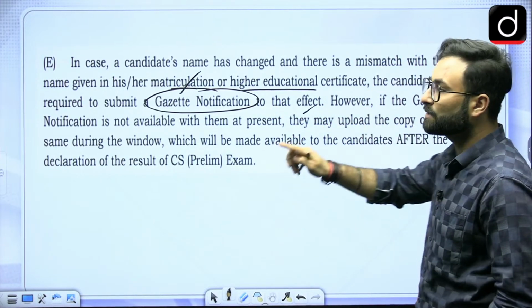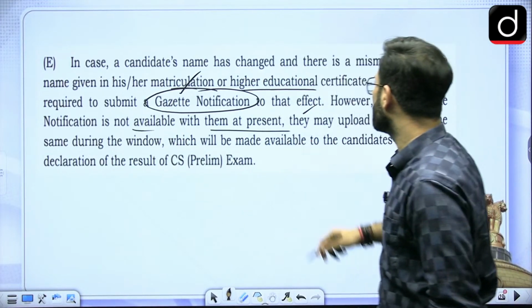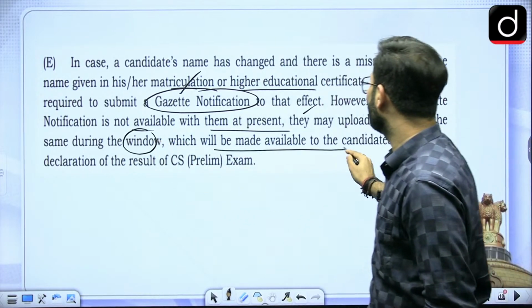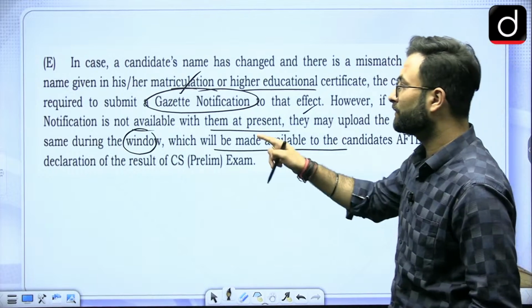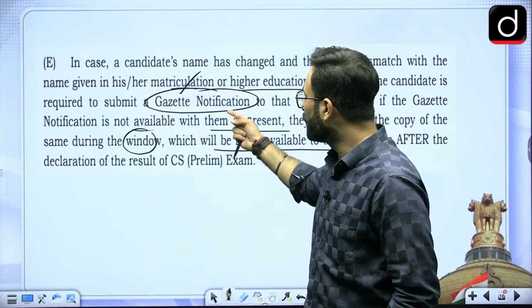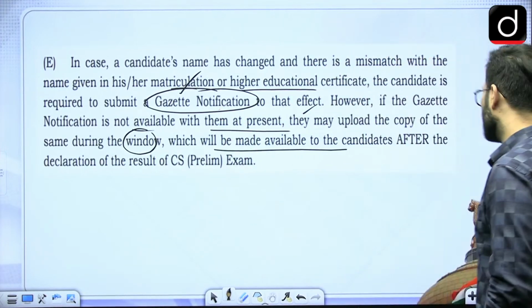However, if the gazette notification is not available with them at present, they may upload a copy of the same during the window which will be made available to the candidate after the declaration of the result for the CS prelims. So after prelims there will be a window where you can upload this gazette notification. That is about those who have changed the name.